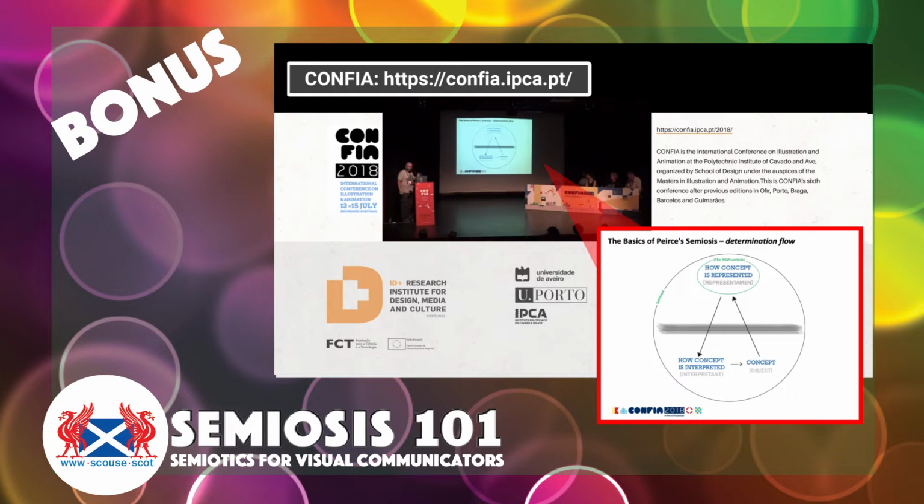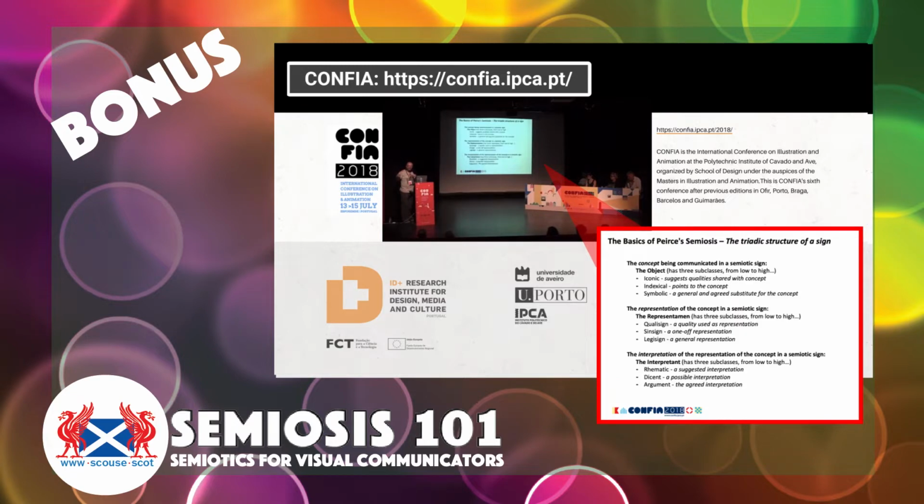Now, Peirce himself came up with this theory in America of semiotics at the same time as Saussure in Europe. So we're talking about like late 19th century, early 20th century theory. So a lot of the terms he uses in our 21st century world of being designers and illustrators and visual communicators has adapted new terms for the words he uses.